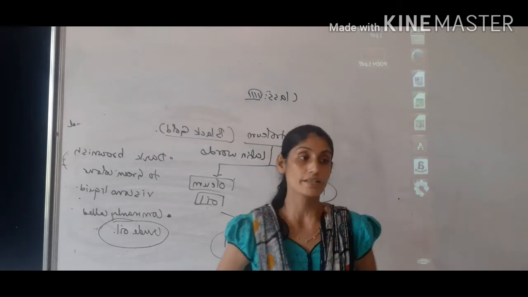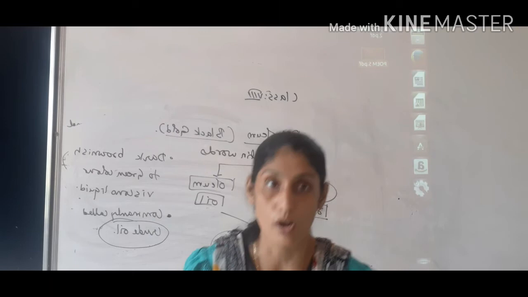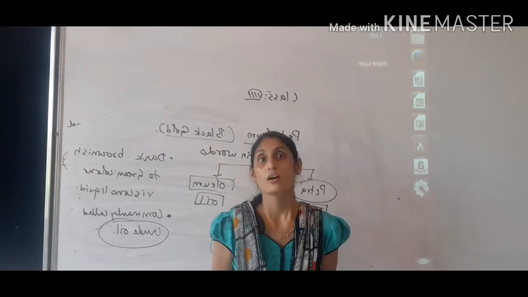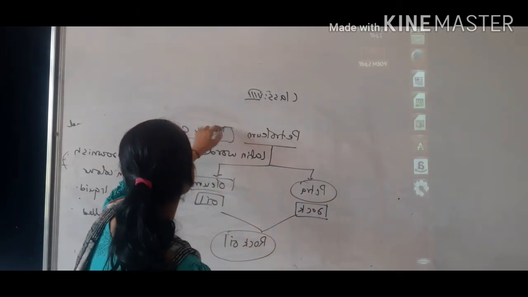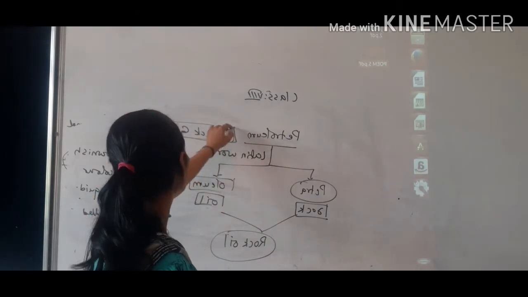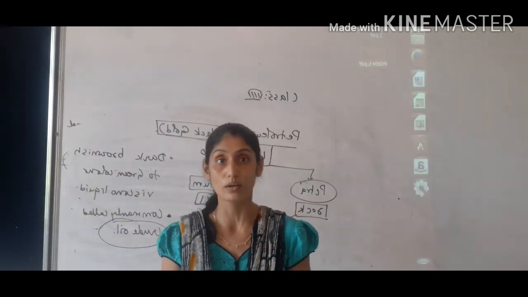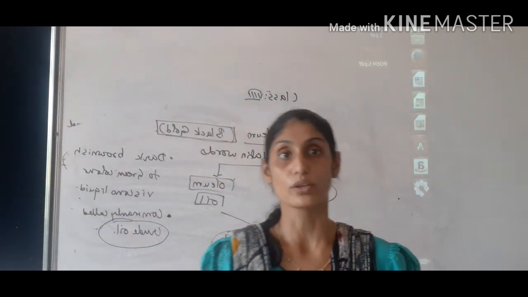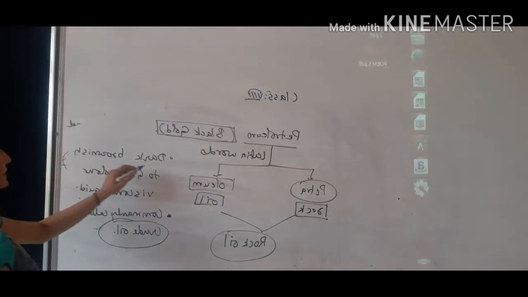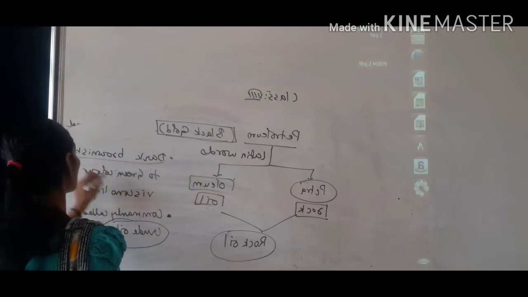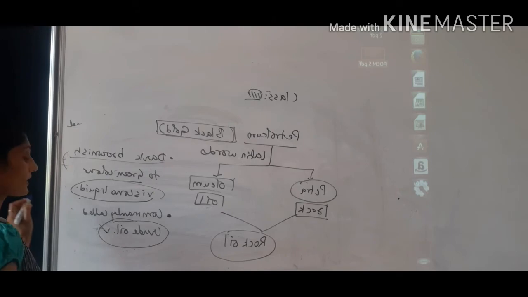So that is petroleum, the second fossil fuel we have to learn about. Petroleum is made up of two Latin words, petra, which means rock, and oleum, that means oil. Rock containing oil, so it is known as rock oil also. It is known as black gold. A question in the exam: why is petroleum known as black gold? Explain in brief. That we have to learn after its formation. Then the color varies from dark brown to green. It is a viscous liquid and it is also known as crude oil.